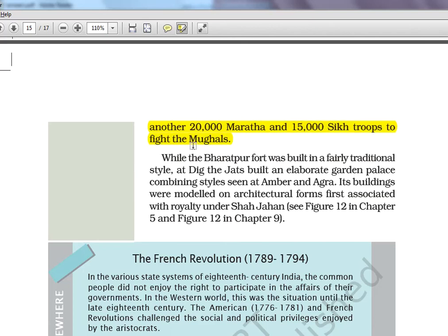While the Bharatpur fort was built in a fairly traditional style, at Dig the Jats built an elaborate garden palace combining styles seen at Amber and Agra. So they even created palaces. Okay, so you can imagine how much revenue they'll have. Its buildings were modeled on architectural forms first associated with the royalty under Shah Jahan. Okay, architectural models, from there they took it. So this chapter is done.